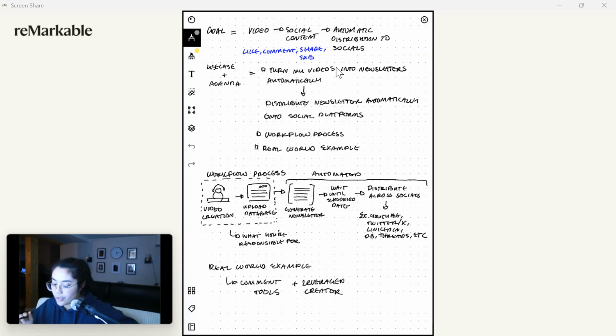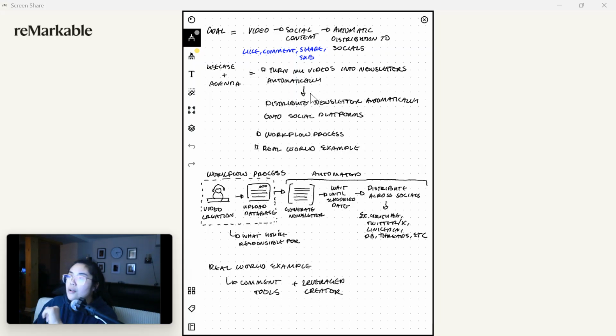But I want to walk you through this use case and this agenda that really honed it in for me. I'm very much a multi-content-platform person, in the sense that I can write, I can create videos, I can talk. I'm pretty much good at everything. Now I do have preferences here and there, but sometimes you want to be able to be fluid, right? I don't always want to write. Sometimes I just want to create a video and not have to write. So I wanted a situation where I could take videos like this, just record it, and then automatically create my newsletter for it, create social content for it, and not have to do anything other than create a video, upload, and be done with it, right?